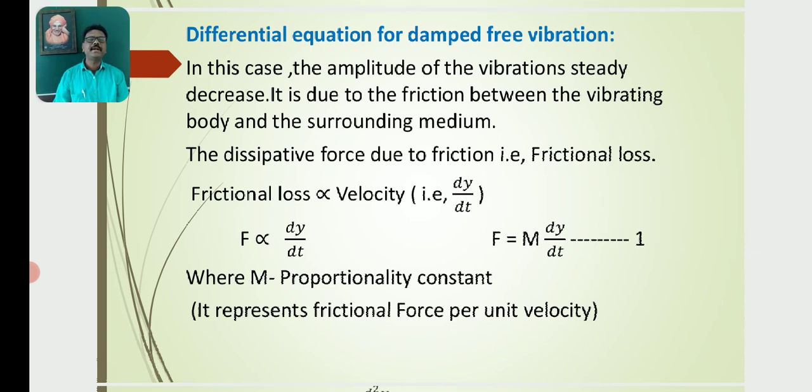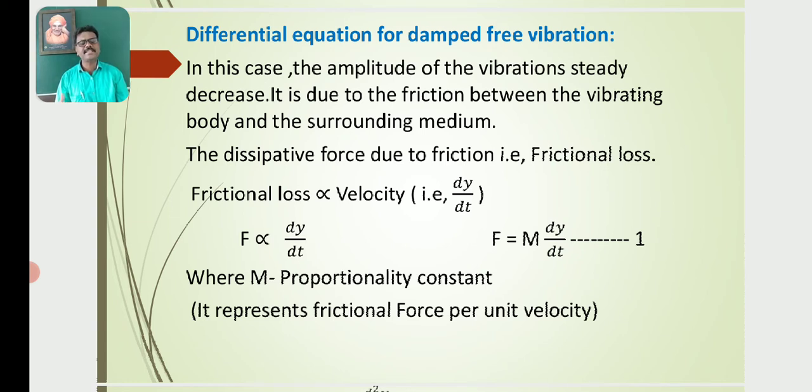The dissipative force is due to friction, that is, frictional loss. Frictional loss is directly proportional to velocity, that is dy by dt, because the frictional loss between the vibrating body and the surrounding medium depends on the velocity with which it oscillates.